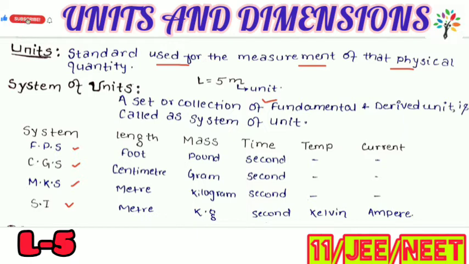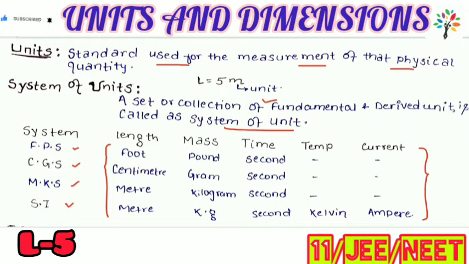A system is a set or collection of fundamental and derived units. Units of fundamental quantities are called fundamental units. So this set or collection of fundamental and derived units is called a system of units.